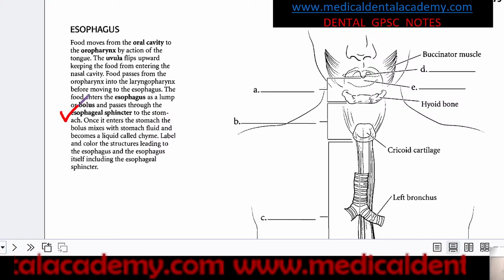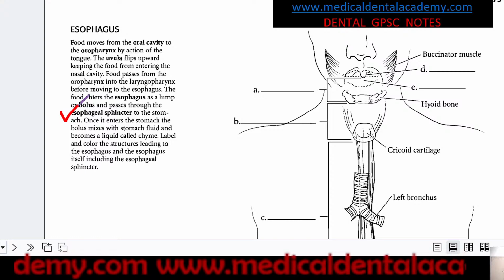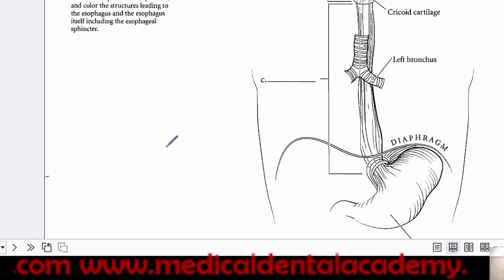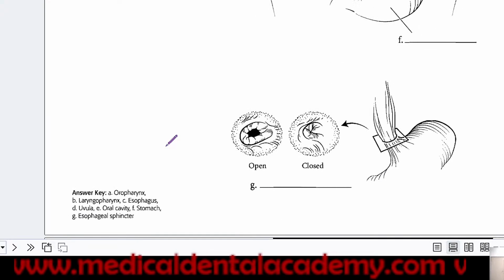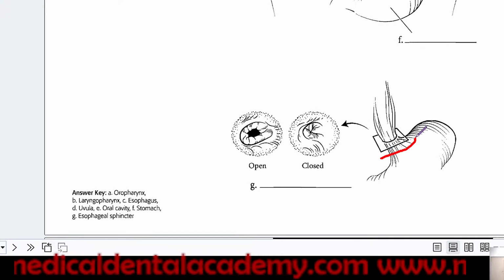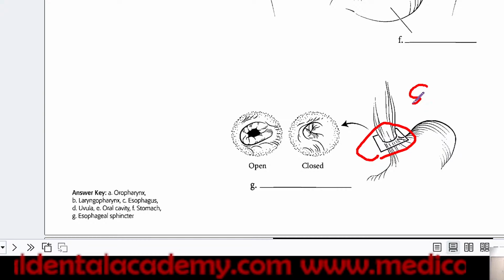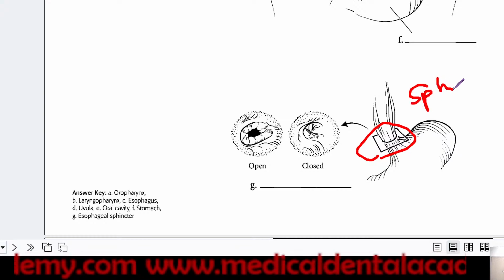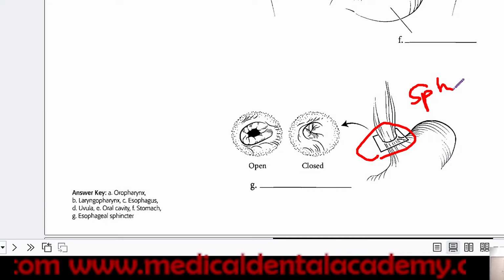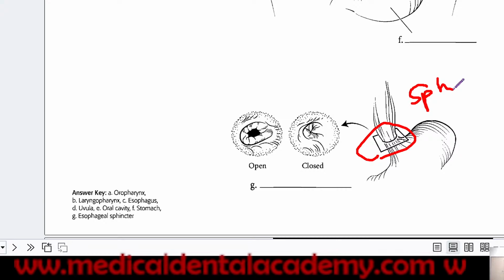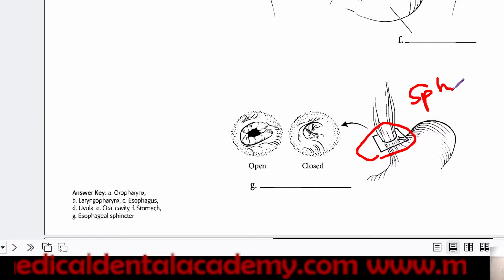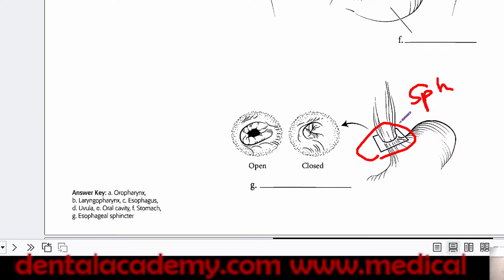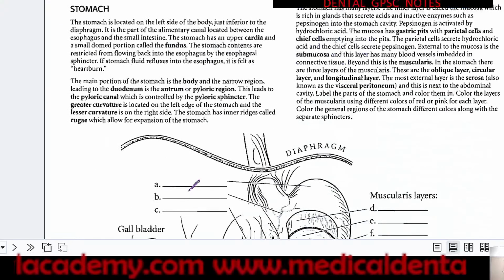There will be a sphincter where the esophagus is connected to the stomach. When the bolus is traveling in the esophagus to the stomach, the sphincter opens, and as soon as the food passes to the stomach, the sphincter or valve closes.